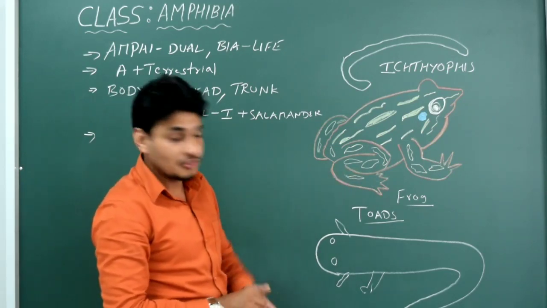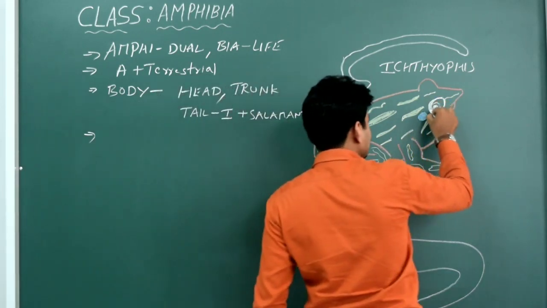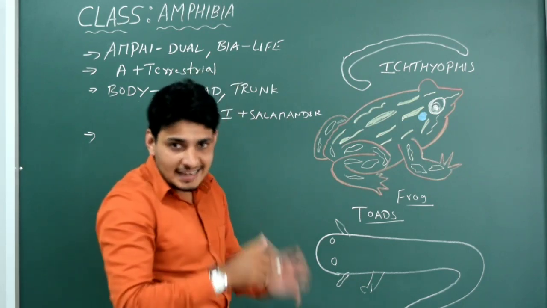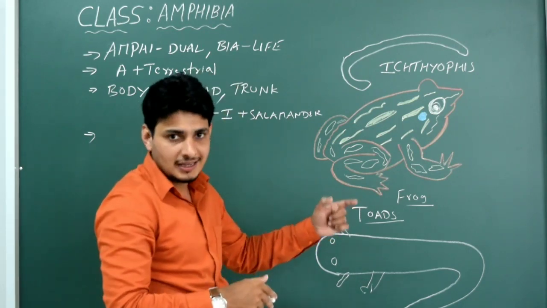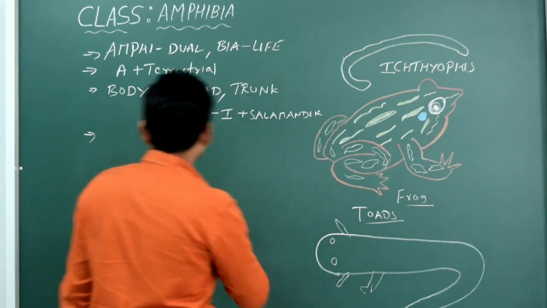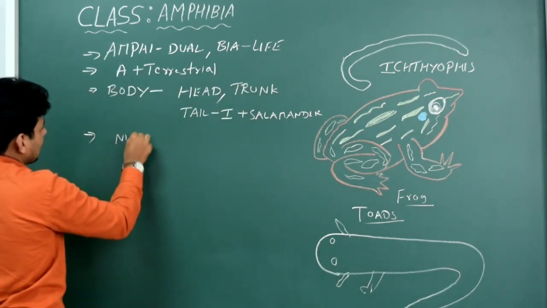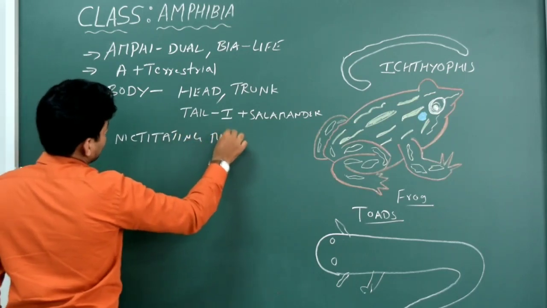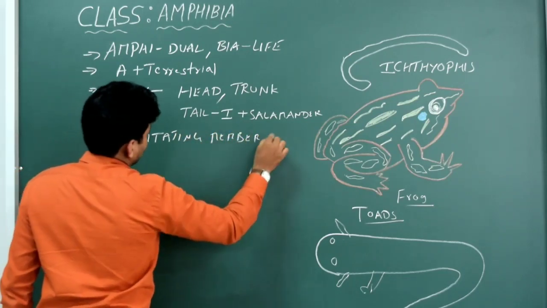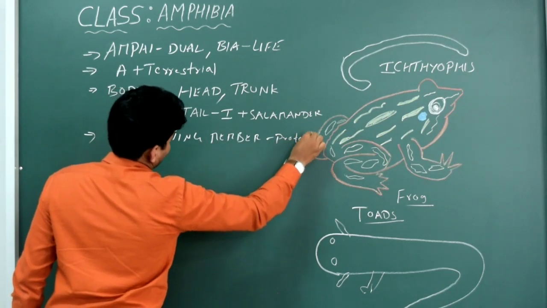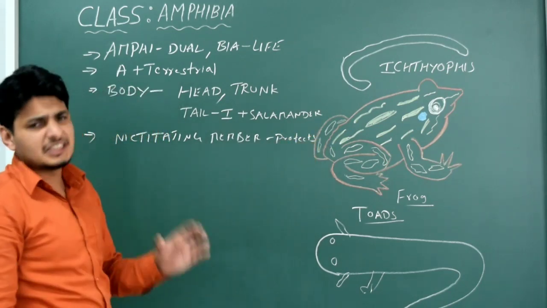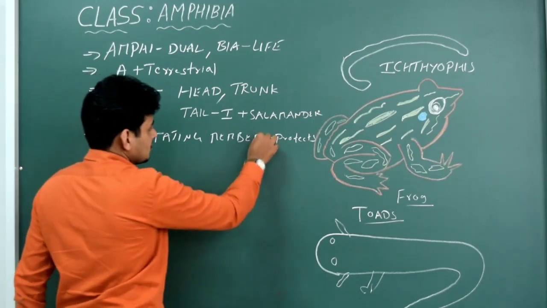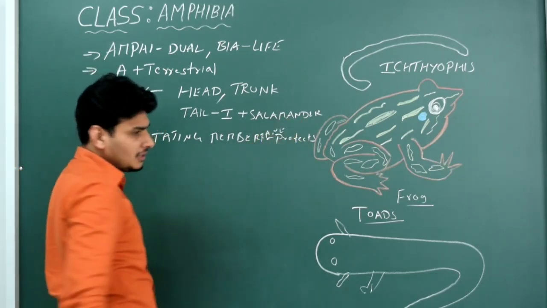But in this case, no, they have a wonderful cover, like a plastic cover which covers the eyes. It is nothing but called as the eyelids for the frog eye. The specific name is nictitating membrane. Nictitating membrane which protects the eyes. So which is like a glass sheet which covers the eye, that is called as nictitating membrane. So just write full name, nictitating membrane. It is nothing but eyelid.